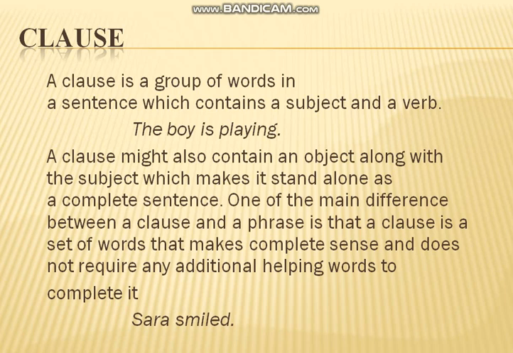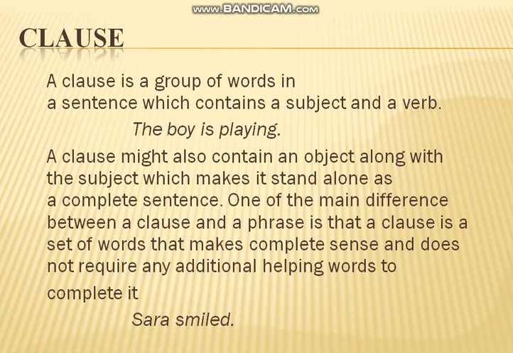A clause is a group of words in a sentence which contains a subject and a verb. Here you can see it is a group of words in a sentence. It means that it is a component of a sentence. It is a part of a sentence which always has a subject and a verb. A sentence can also be made up of just a subject and a verb. Look at the example: the boy is playing. Here the boy is the subject because it is the doer of an action. Is playing is the verb because it is showing us an action. So it is a clause, and as you can see it is a complete sentence as well.